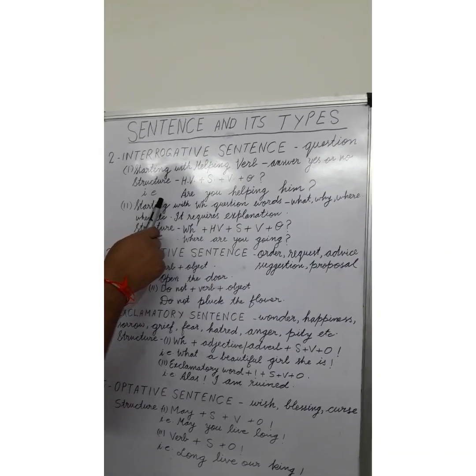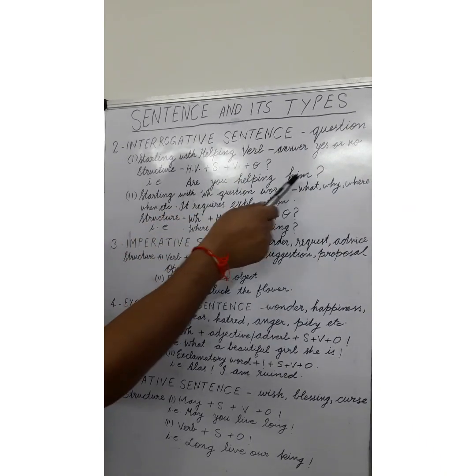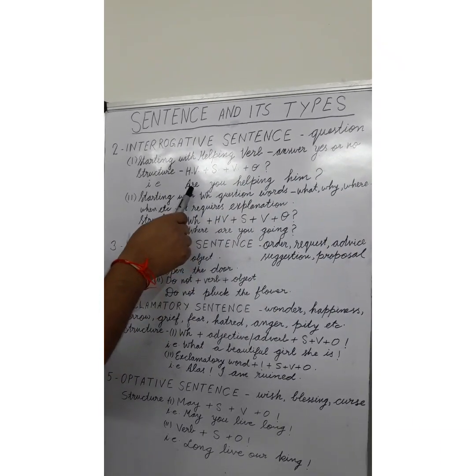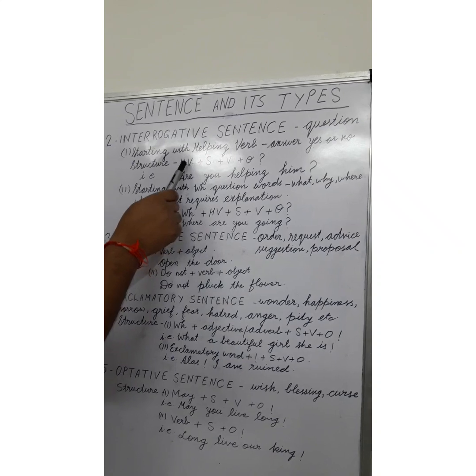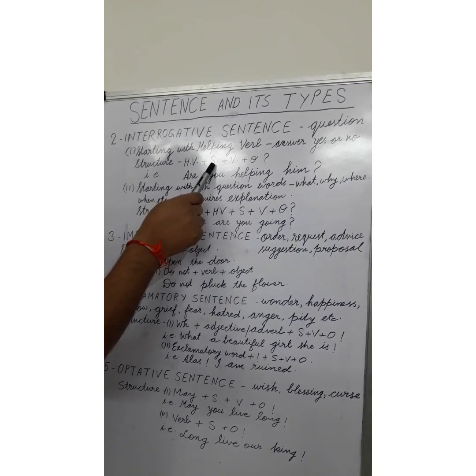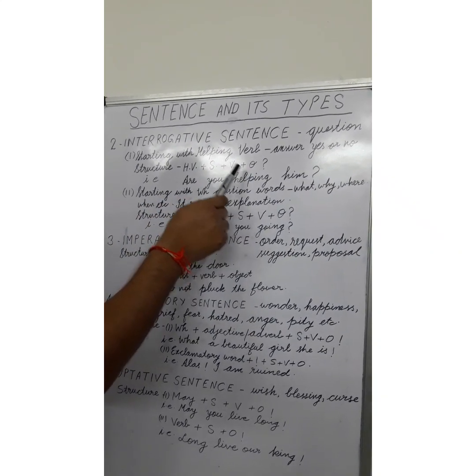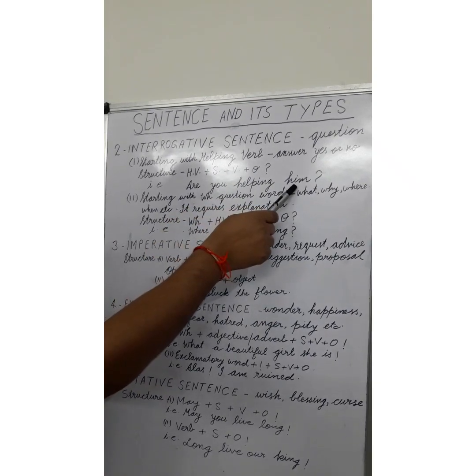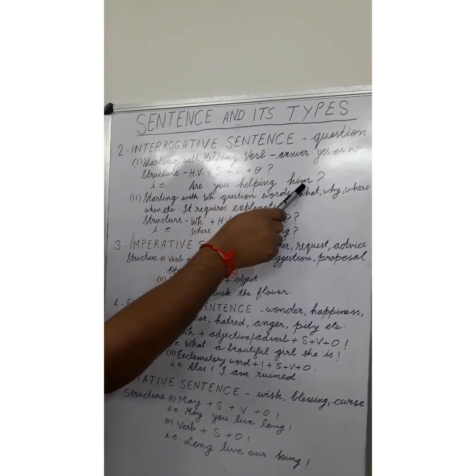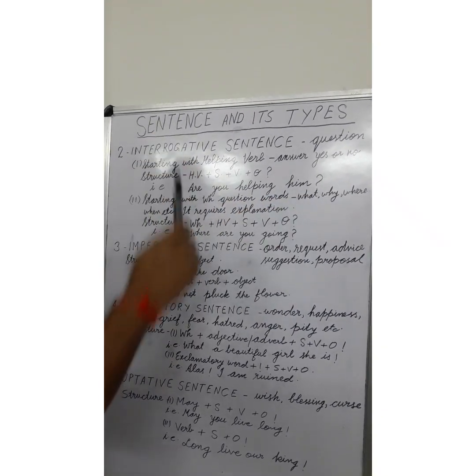For an example, we can see the sentence, are you helping him? Here, are is helping verb, you is subject, helping is main verb, him comes as object, and we have used a question mark at the end.